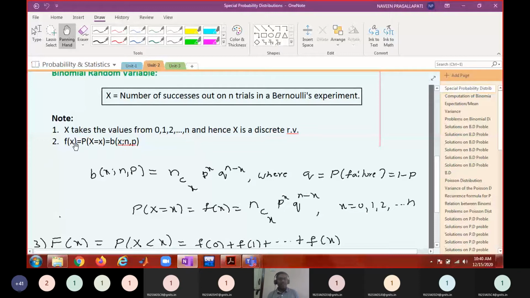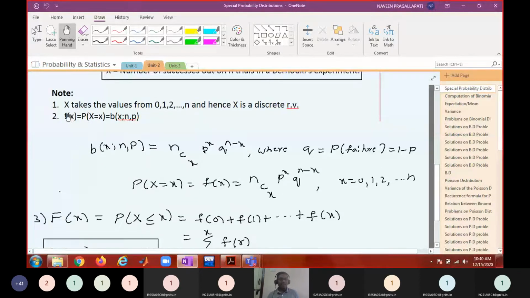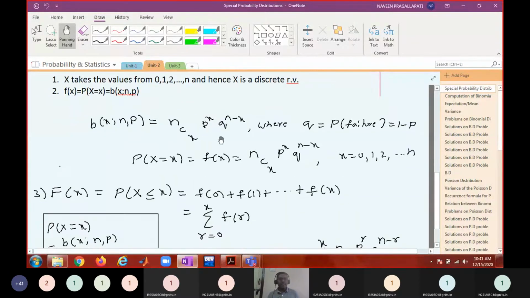And its probability mass function. What do you mean by probability mass function? The probability that x, the number of successes, takes a value is given by f of x. It is also denoted with this notation in binomial distribution: binomial of x number of successes out of n trials with probability of each success equal to p. And its probability mass function is defined like this: nCx p power x q power n minus x, where q is nothing but 1 minus p, which is the probability of failure.